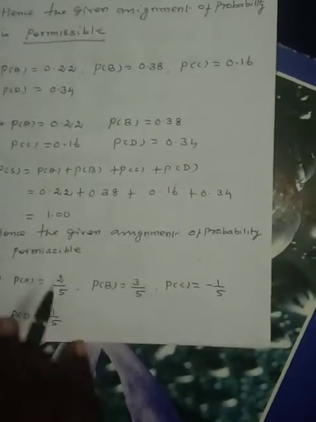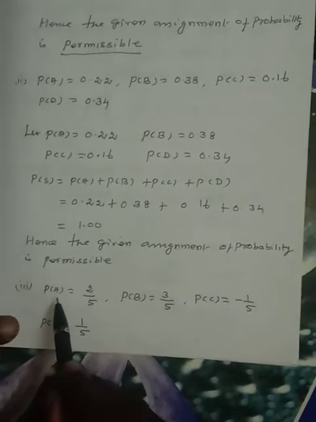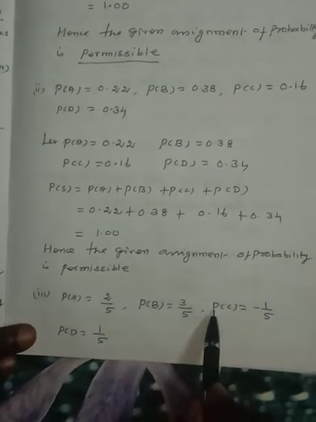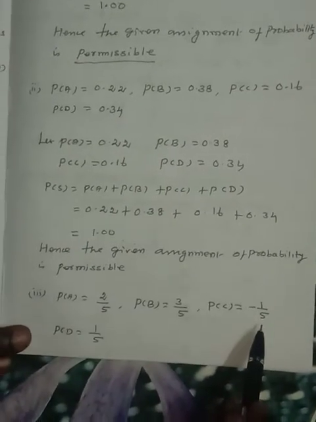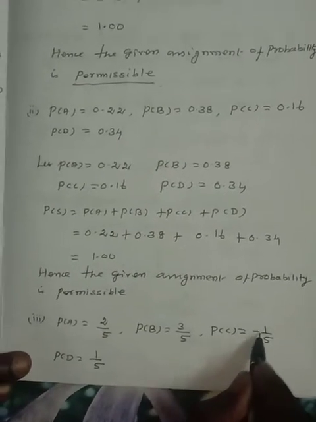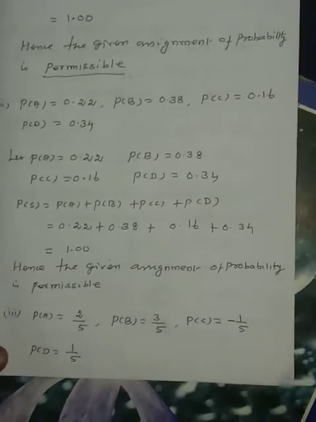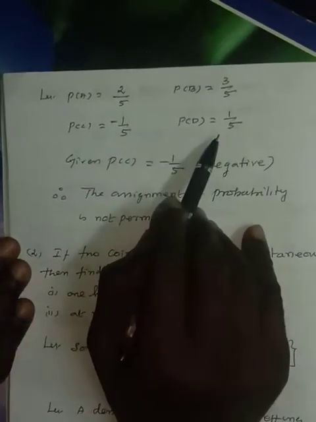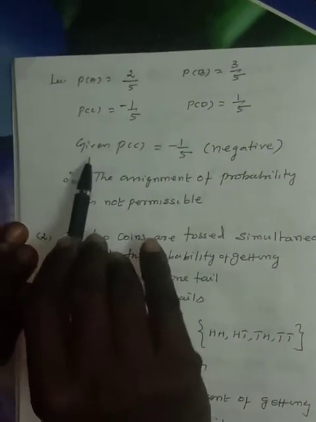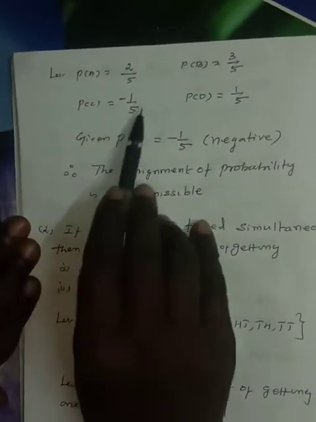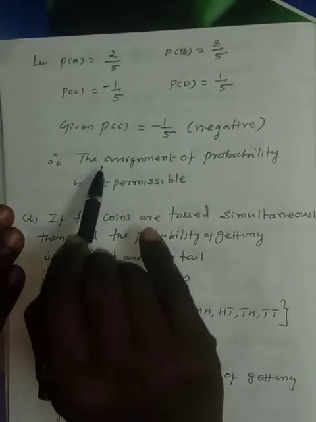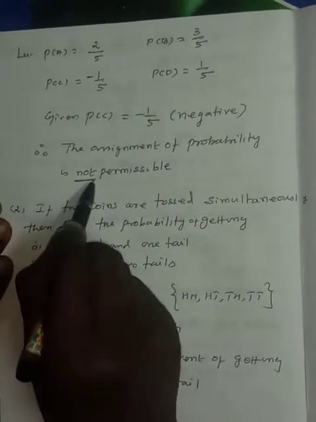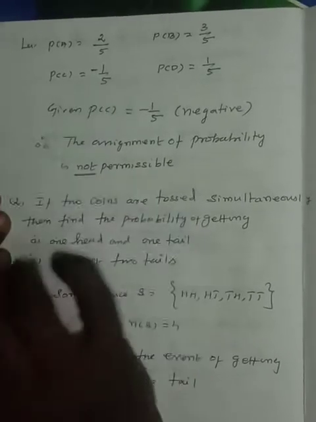Next, subdivision number 3. P of A is equal to 2 by 5. P of B is equal to 3 by 5. P of C is equal to minus 1 by 5. P of D is equal to 1 by 5. Given P of C is a negative number, a negative fraction. So the assignment of the probability is not permissible. Why? Because a negative number is given.